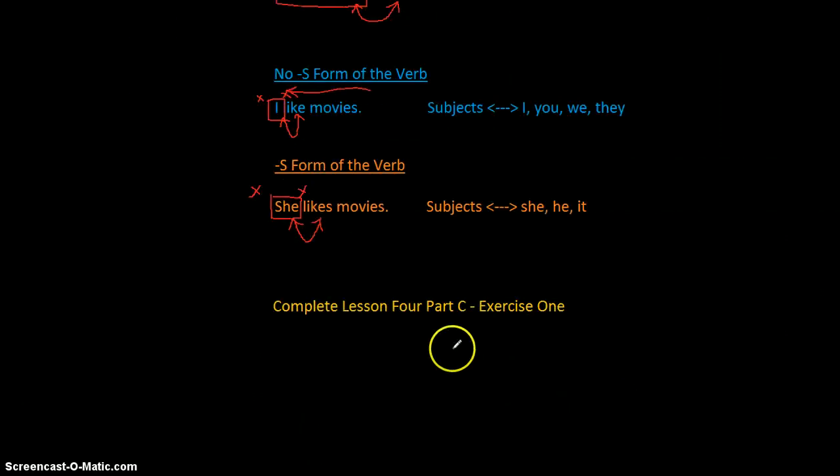Please take a look at Lesson 4, Part C, Exercise 1. Complete that exercise. We'll check it over, and then we'll continue. We have two more ties left to talk about.